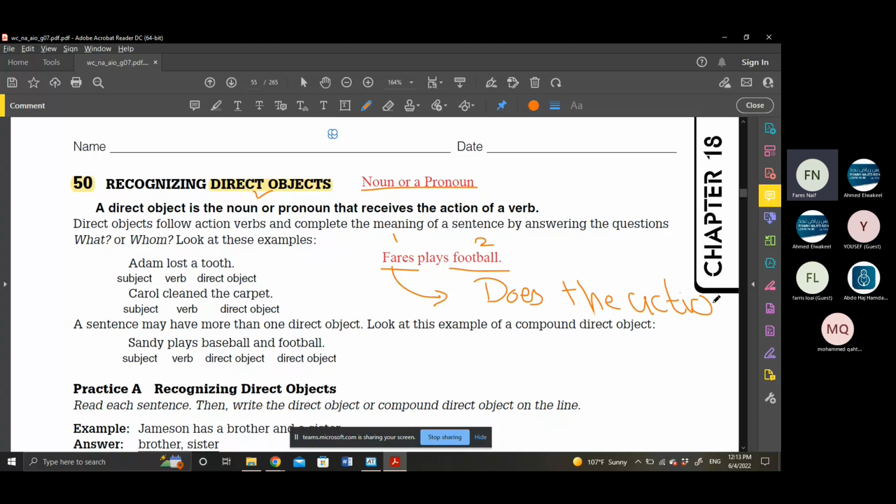And so, teacher, the other noun in the rest of the sentence should be the direct object. Is the football playing or is the football being played? So football receives the action. So it's pretty easy to differentiate between the subject